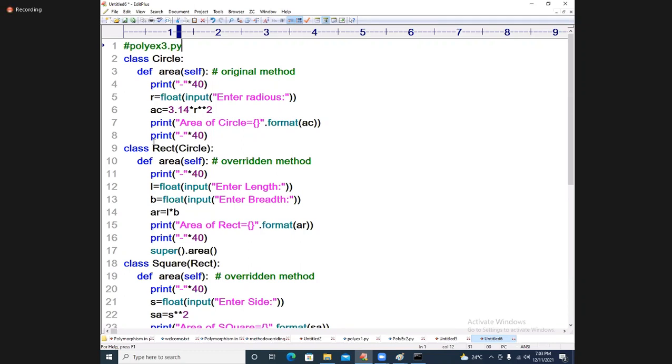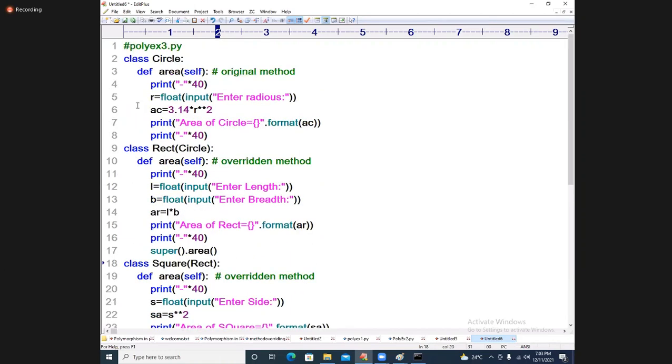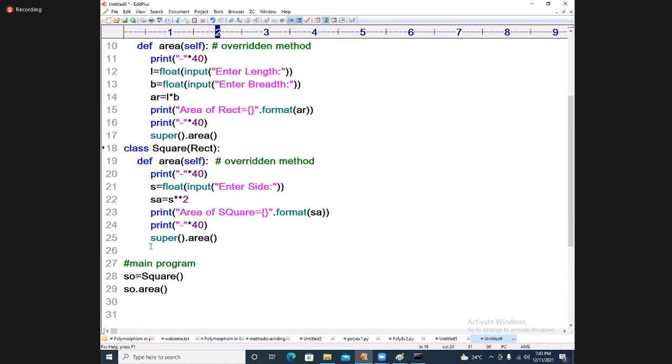Which inheritance is it called? Multi-level. The Super class is inherited into the Rect class. Rect is called the intermediate base class, and then it goes to Square. Okay, so what are we doing here? Super.area, you are saying super.area. First, remove that super.area. Just observe it once.